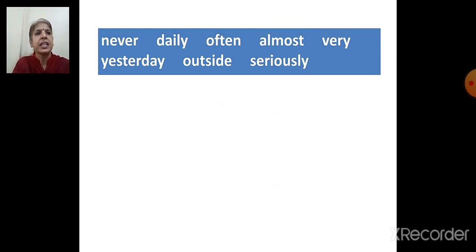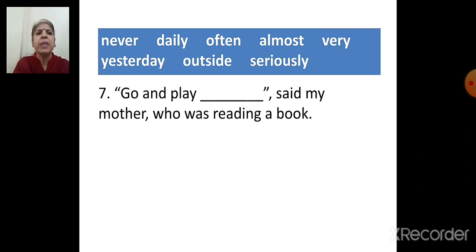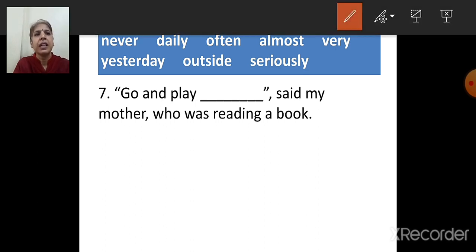Next is, go and play dash, said my mother who was reading a book. Which word will come, children? Go and play outside, said my mother who was reading a book.